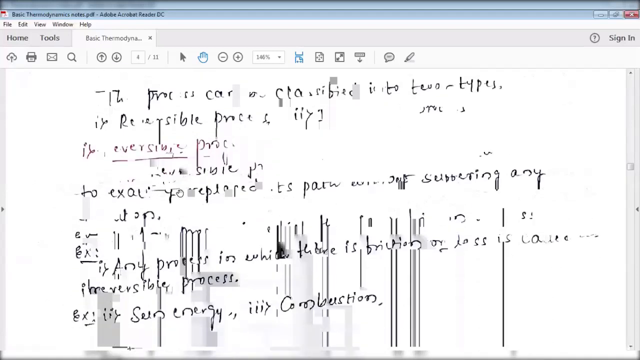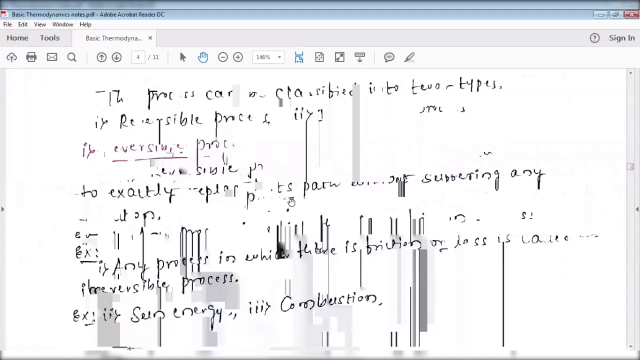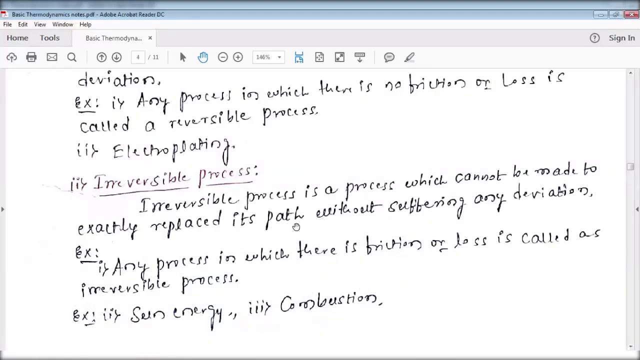Next is irreversible process. This is very important. Irreversible process is a process which cannot be made to exactly retrace its path without suffering any deviation. That means, the best example to remember: if you are moving during the rest hour from your classroom to the canteen, following path A, and you do not follow path A when coming back from your canteen to the classroom, that is an irreversible process.